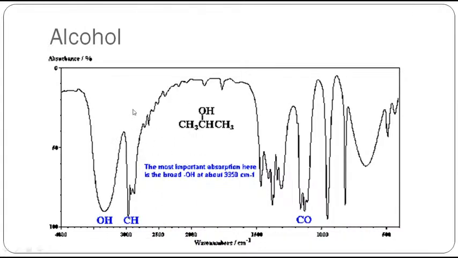Then if you see the alcohol, it looks like this here. You can see a broad peak here, but around 3300. This is 3100, 3200, 3300, 3400. Here 3350. Around 3350, in this region, you get a broad peak.